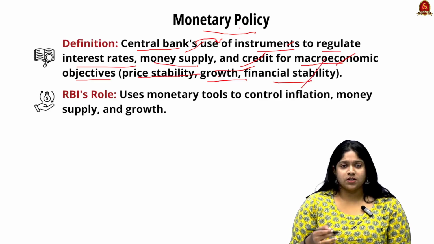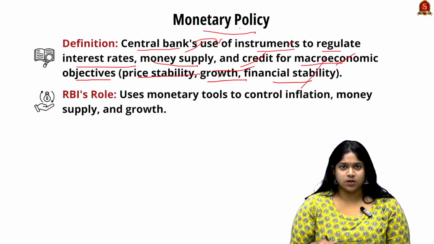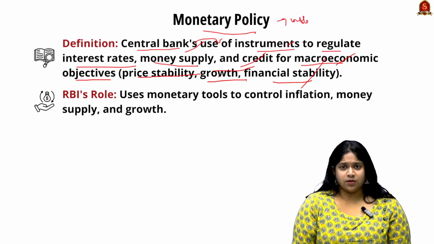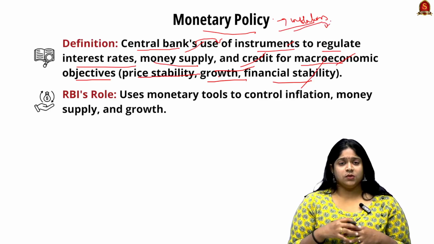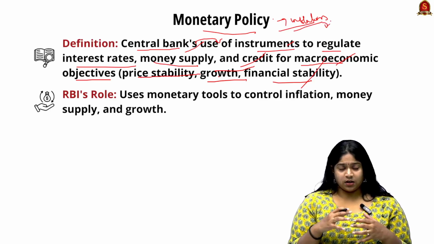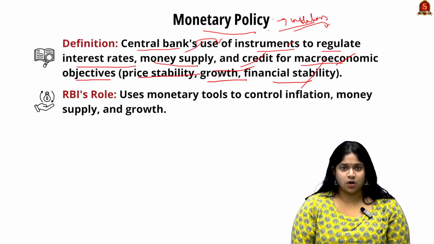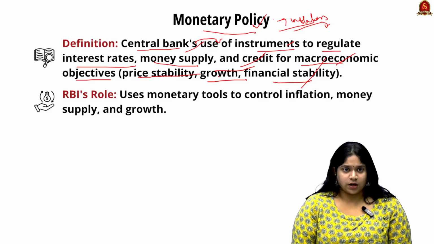All of these come under monetary policy or monetary regulation. Take inflation, for example: there are constant rises and decreases of prices, and it is all regulated under monetary policy.